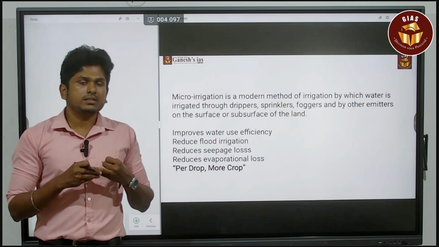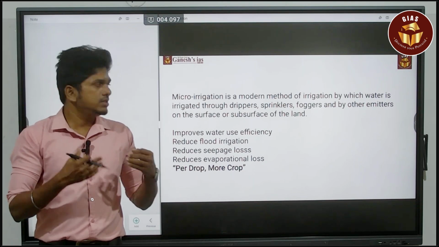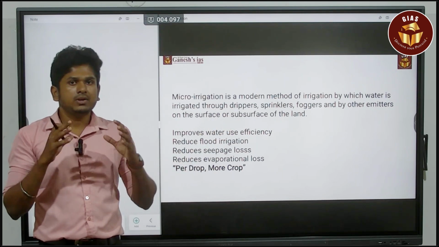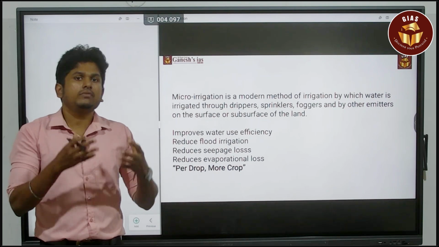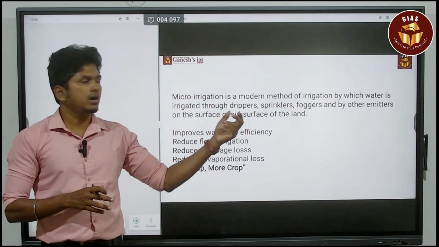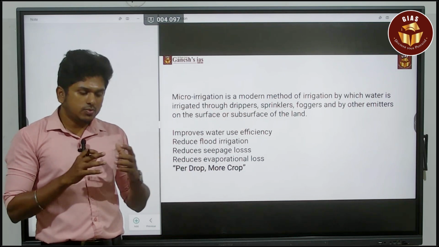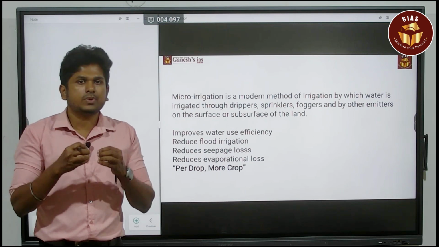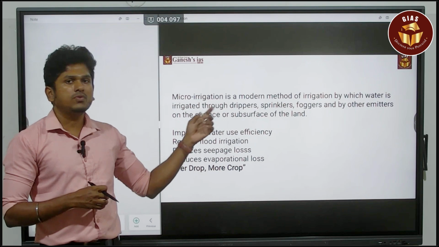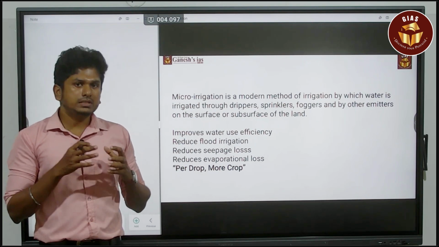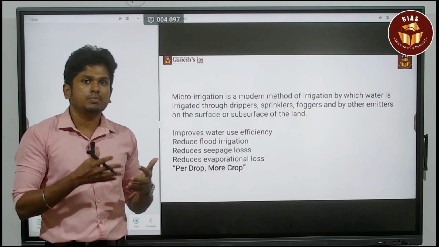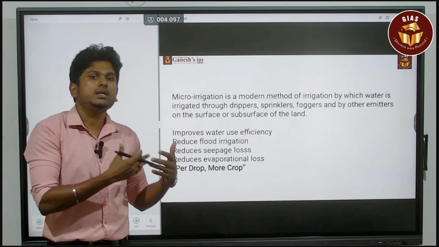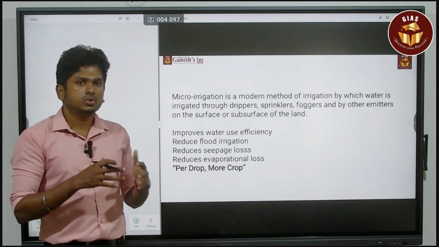If any crop needs a humid environment, they will go for sprinklers. For example, certain vegetable crops need a humid micro environment. For that, they will go for sprinklers or a fogger. When it comes to sugarcane, the crop needs more water supply to its roots. So for that, they will go for drip irrigation. This is the major idea about micro irrigation. By that, they reduce the water usage or the water loss happening in irrigation or farming activities.